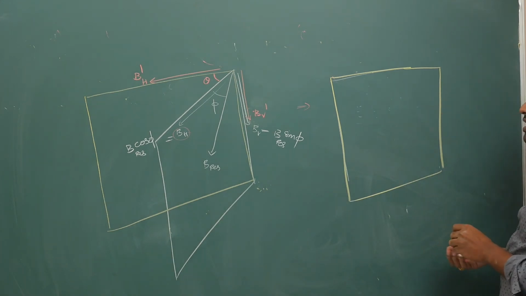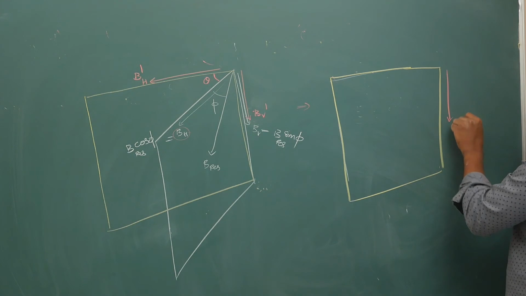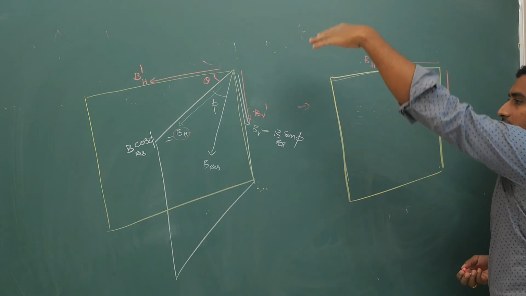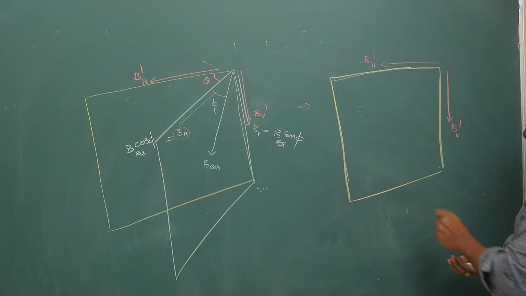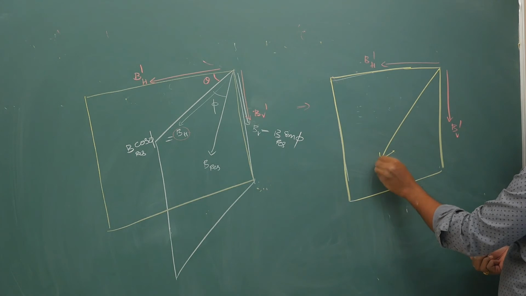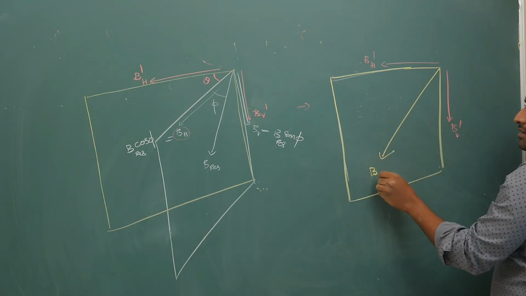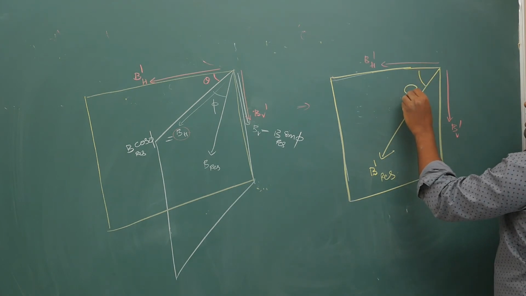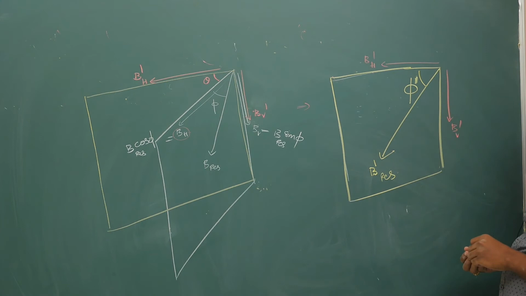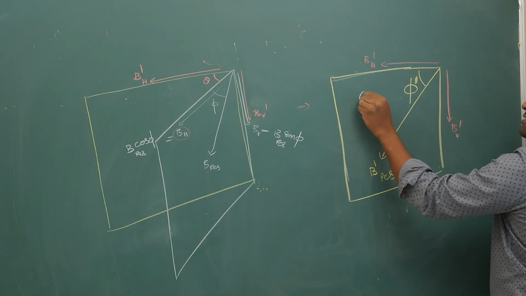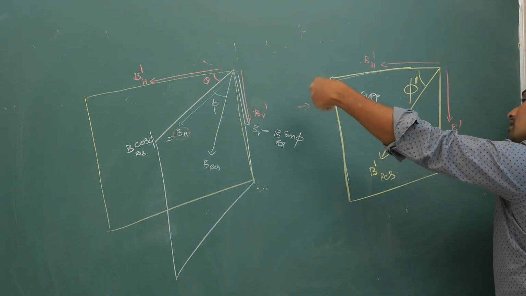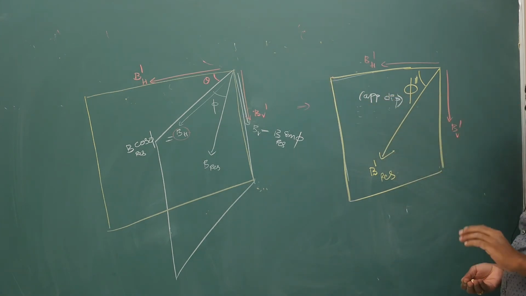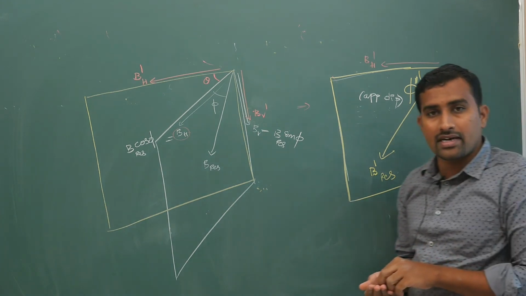In this plane, if you take your BV dash and BH dash projections, and take your B dash resultant, this is your apparent dip phi dash. This is called your apparent dip in that new plane. Relax, don't worry, I will calculate it.